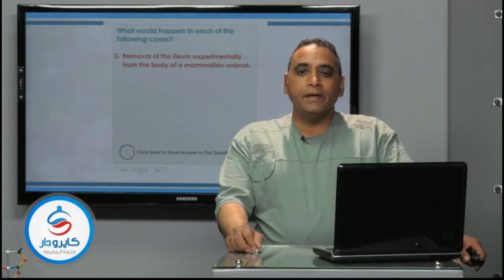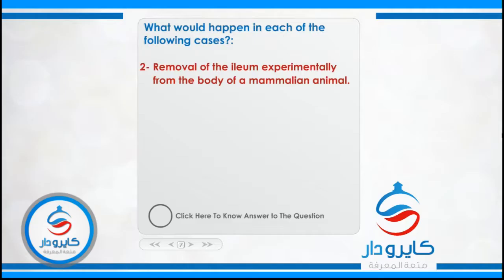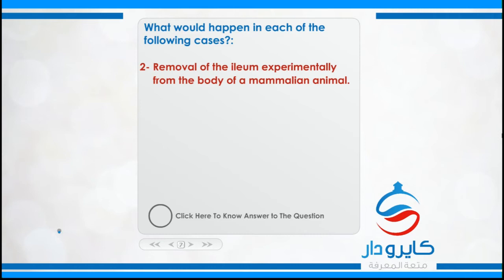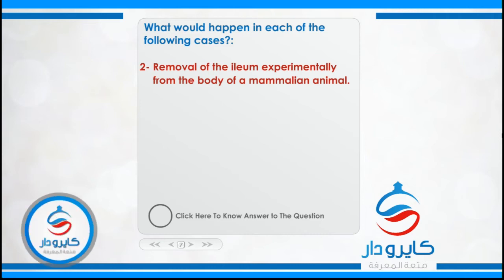Removal of the ileum experimentally from the body of a mammalian animal. What if the ileum is removed from a mammalian animal?